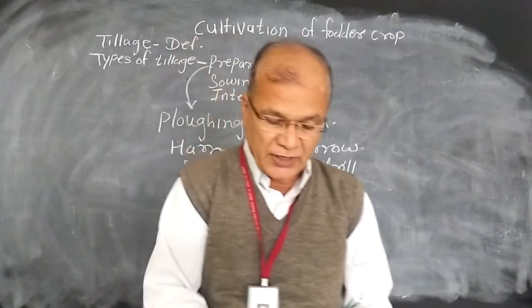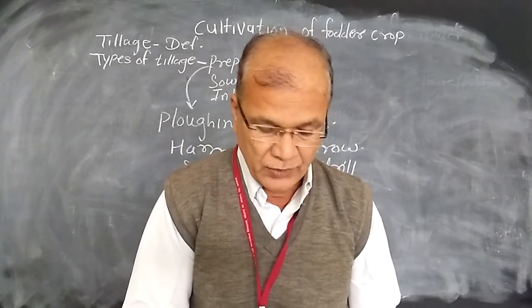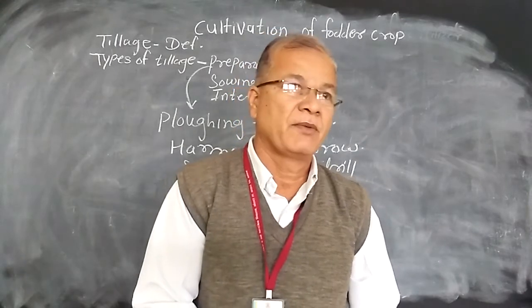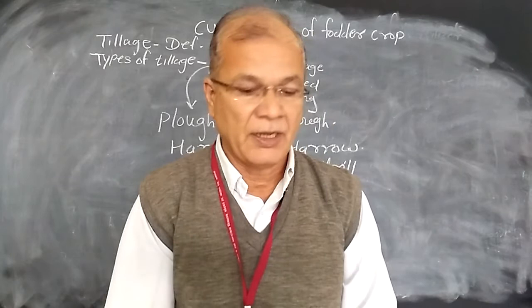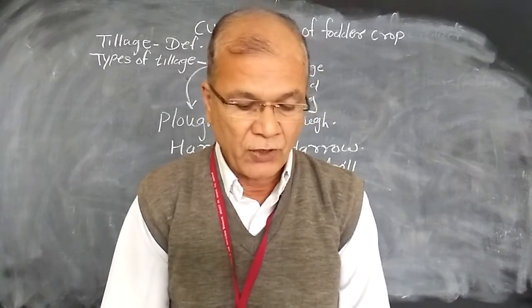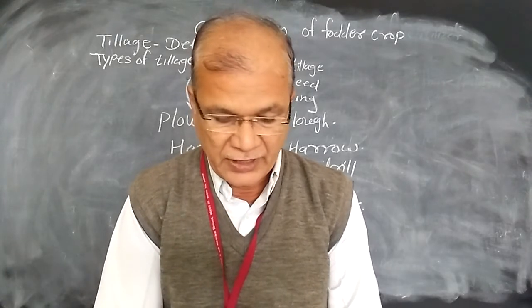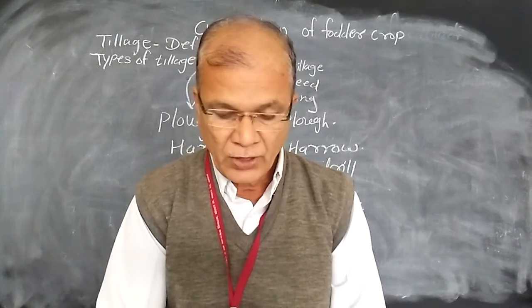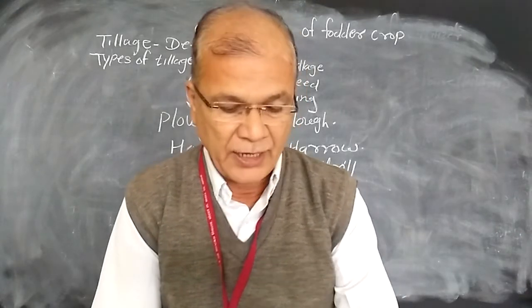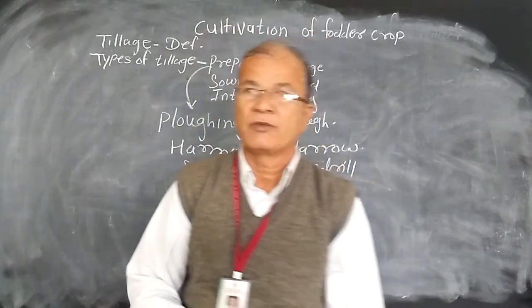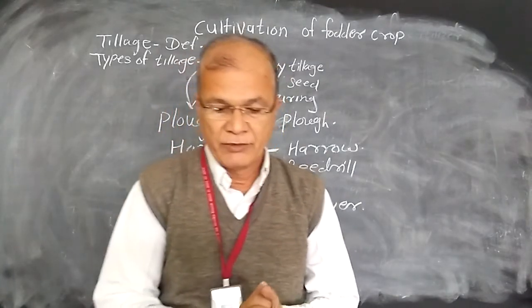The other operation is weeding, which is done with the help of a weeding hook. Harvesting should be done with the help of a sickle. So these are the various implements used for the various tillage operations. In short, we have seen what is meant by tillage, the definition, the types of tillage, and the various implements used for cultivation.